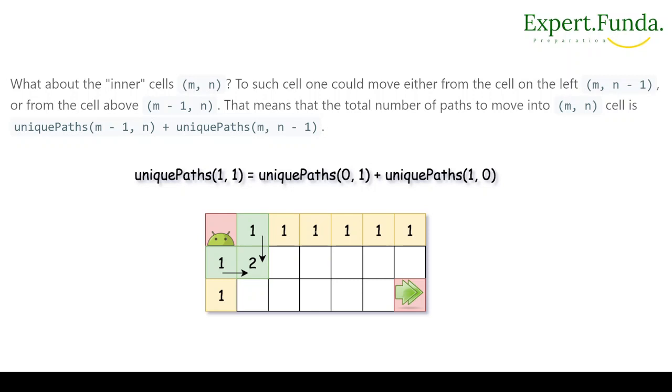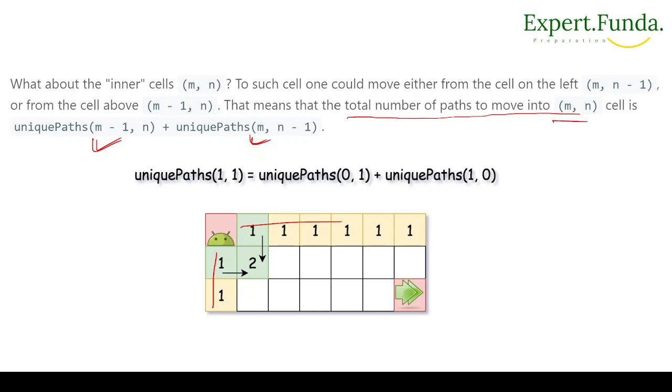That means the total number of paths to move into cell m, n will come from where? It will come from m-1, n and m, n-1, right? That is the number of paths. So the total number of paths to move into this cell will come from this one plus this one, right? Either we go this way or we can go this way.